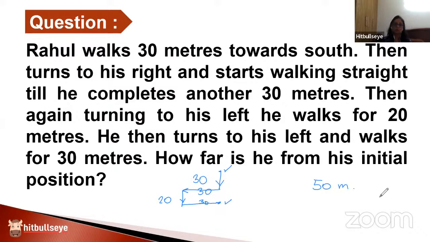So question 1 related with directions was only focusing on the direction. Question number 2 also got related with directions, but eventually asked about the distance traveled. So the learning from both the questions is that direction-based questions are very, very simple to attempt. It's just that they demand 2 pieces of information which should be very clear in your mind. One, the standard north, south, east, west directions that we have. Second, when a person is moving towards north, what is his right and left? It's exactly what we perceive.